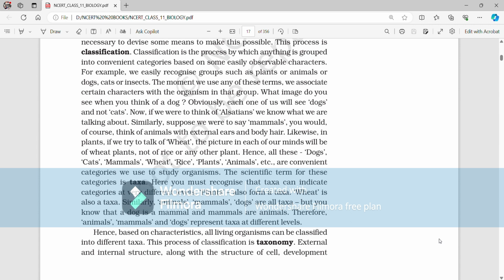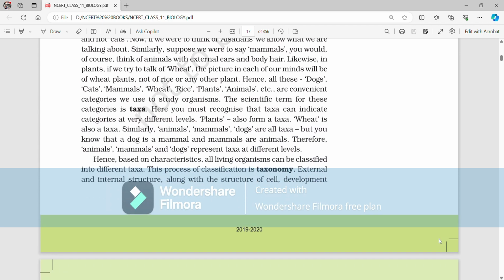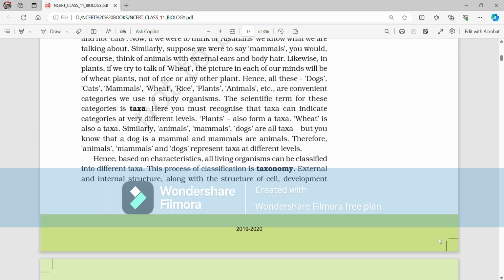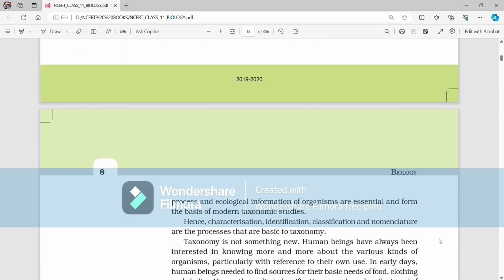External and internal structure, along with the structure of a cell, development processes, and ecological information of organisms, are essential and form the basis of modern taxonomic studies. Hence, characterization, identification, classification, and nomenclature are the processes that are basic to taxonomy.